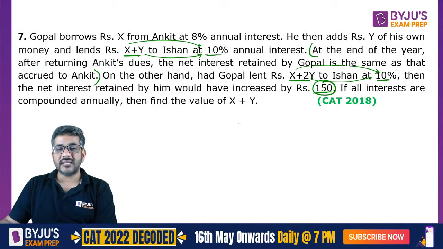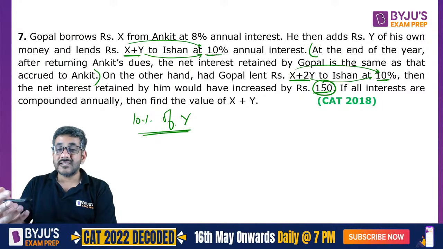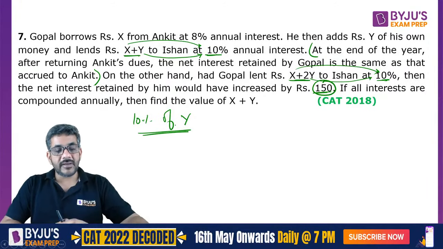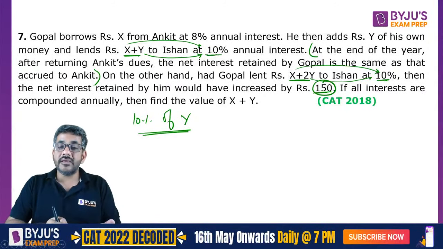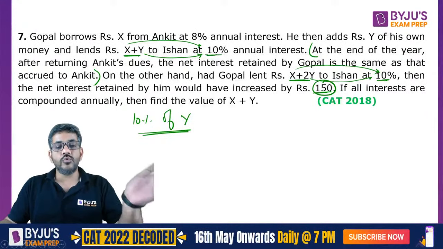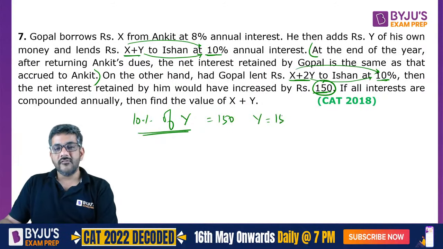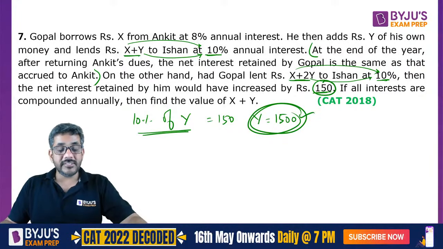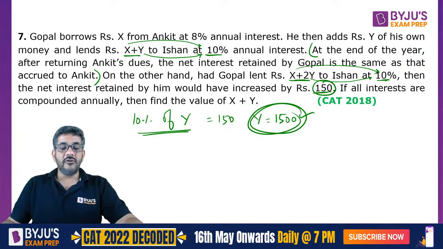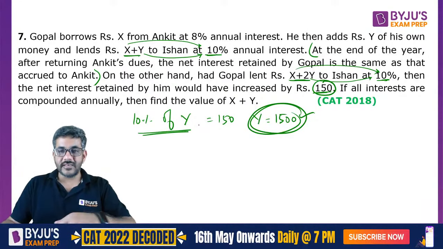So can I say the extra thing is Y ka 10%, okay? 10% of Y is something extra that you are getting. Y ka 10% pehle bhi mil raha tha, ab Y ka to mil hi raha hai, ek aur Y ka mil raha hai. I am getting 2Y ka 10%. So 1Y's 10% is equal to 150. So straight away from there I can say Y is equal to 1500. To ye pehla question, Y ki value to immediately aa jati hai mere paas. Value of Y is equal to 1500.